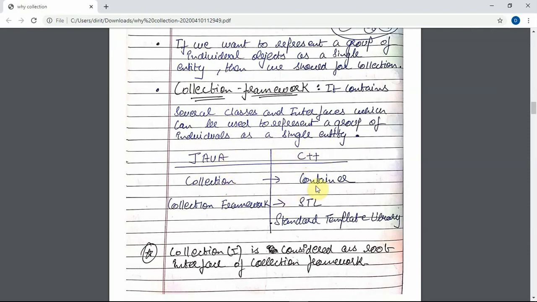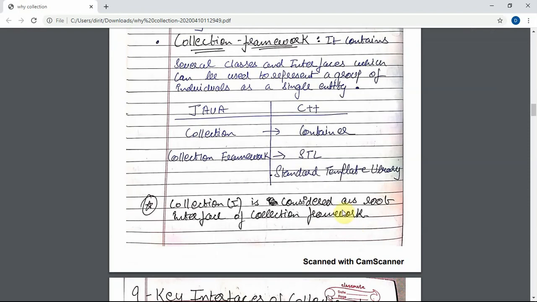In C++ we had containers, and in Java we have collection. The collection framework in C++ is STL, the standard template library, if you are using C++.